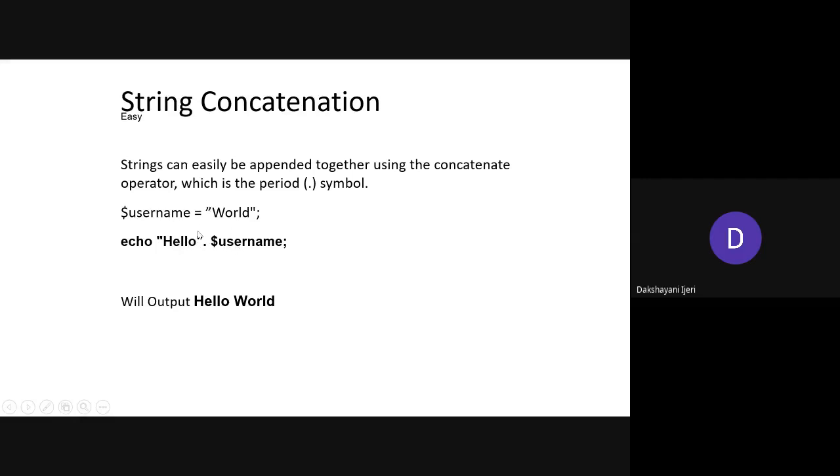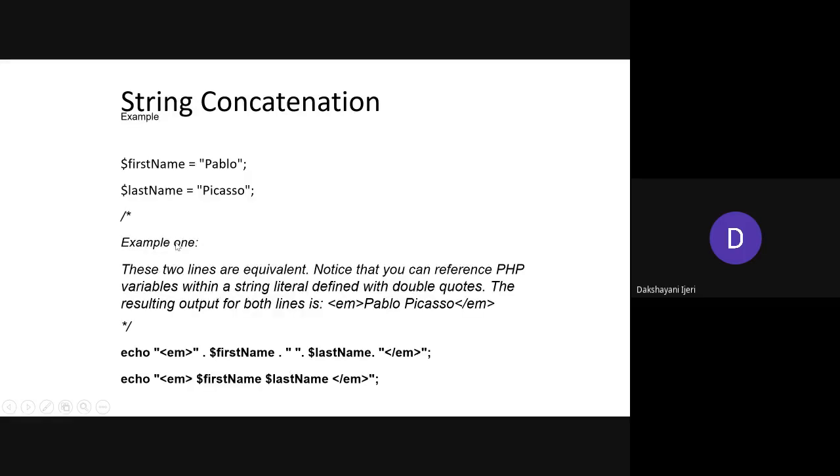It is just going to concatenate whatever value is stored in this variable to the first string over here. Okay. So again, there are a few examples of how best you can use the concatenation operators here.